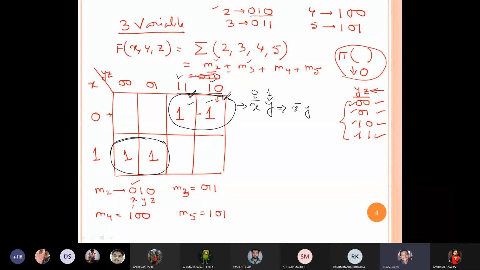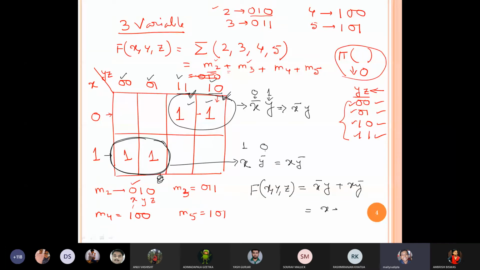Now focus on the last two. Here X is 1 and common, so I can write X. Then we have 0 0 and 0 1, so again Y is common. 0 means Y bar, so that means X Y bar. So finally f of x, y, z is X bar Y plus X Y bar. It is nothing but the XOR gate.